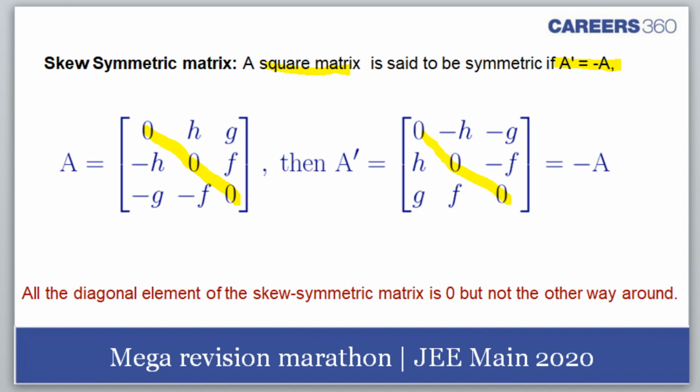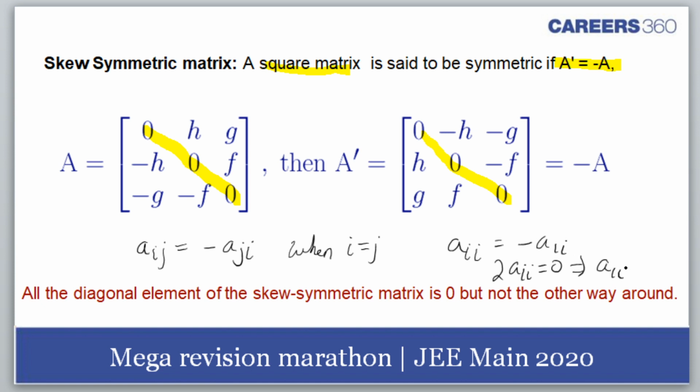Okay. So when i is equal to j, that is for the diagonal elements, we have Aii is equal to minus Aii, or this would give me 2Aii is 0. That means the diagonal elements are 0. That's why we get this.